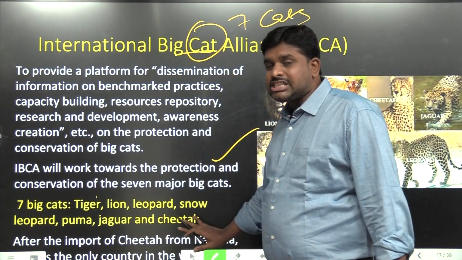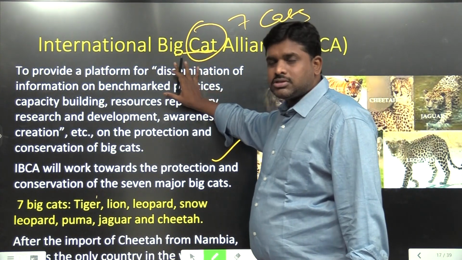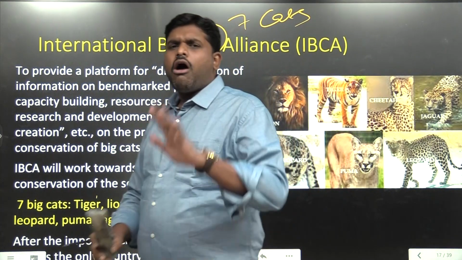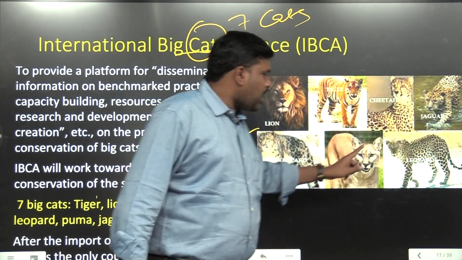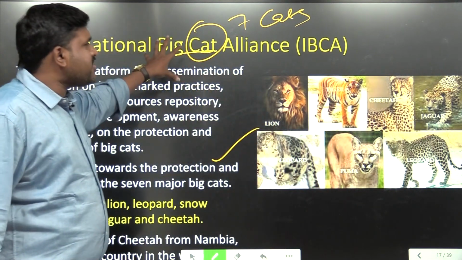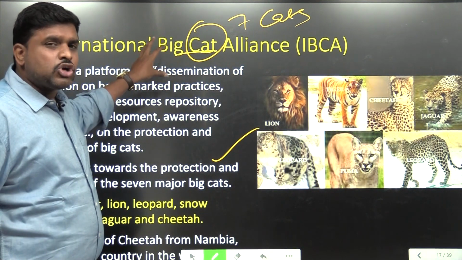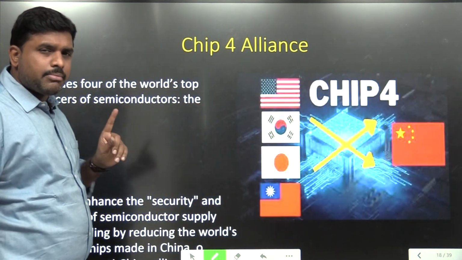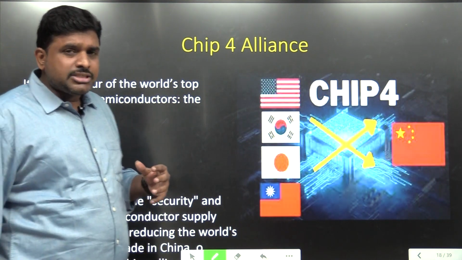After the import of cheetahs from Namibia, big cats have come into the news. All varieties of big cats are there in India except jaguar and puma. Now we have an international alliance for which India is the major player, the International Big Cats Alliance. That is number 1.